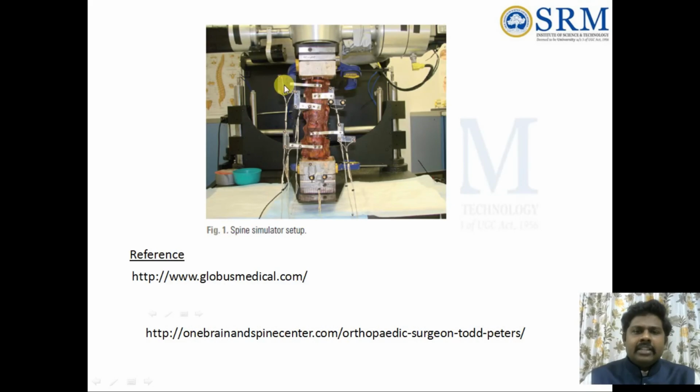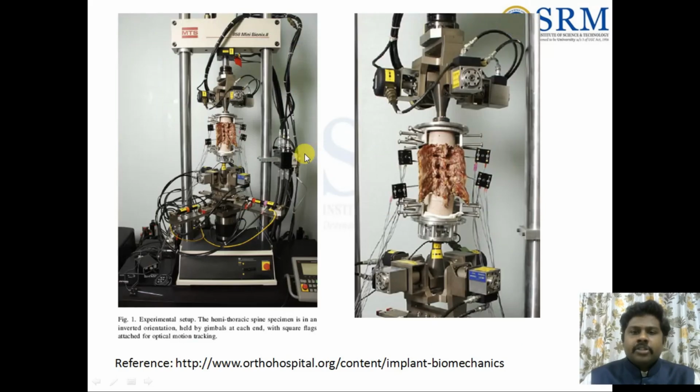This is the flag which is over here. This is one type of spine simulator setup. This is the setup which I explained to you previously. This is the same setup. Both are the same setup. This is a zoomed view. This machine is called a 6-axis spine testing machine.